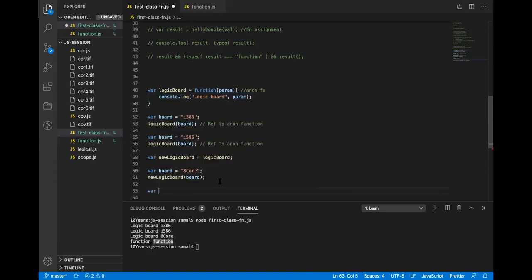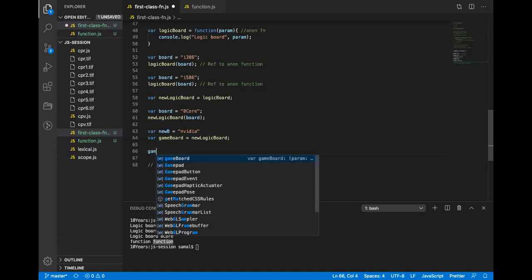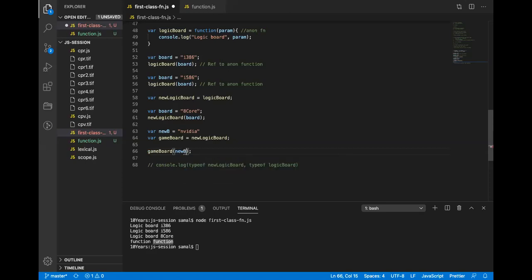Okay. So if I do var new board equals, let's say, media, and again var game board equals new logic board, and if I call game board with NVIDIA and number 63, what will be the output? It will be the same, logic board.